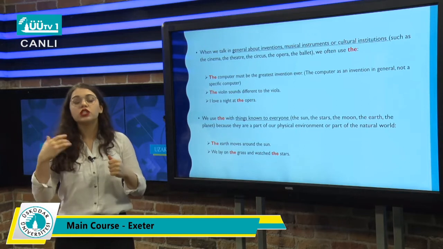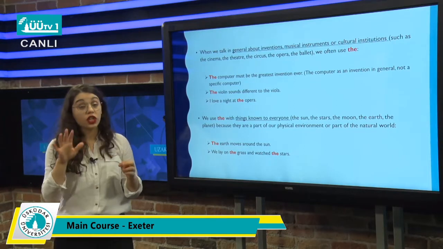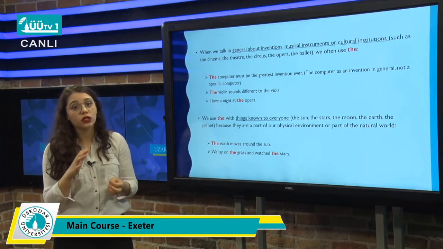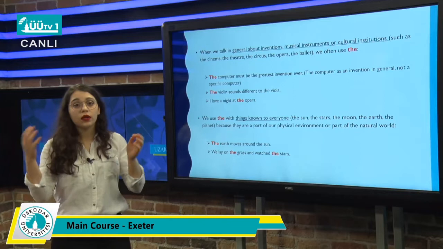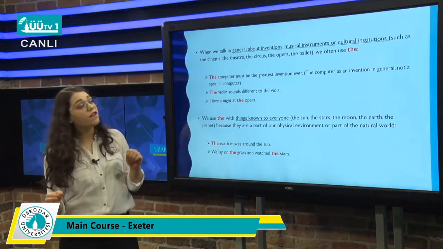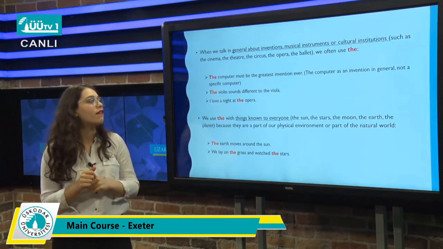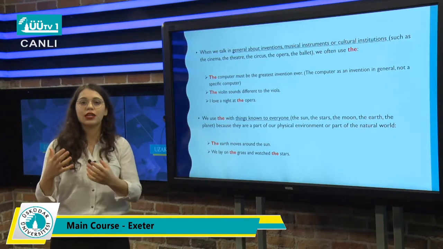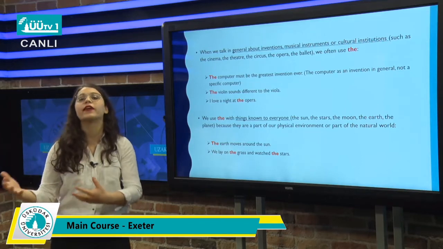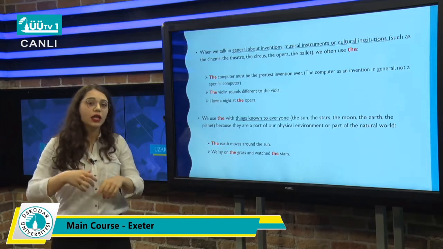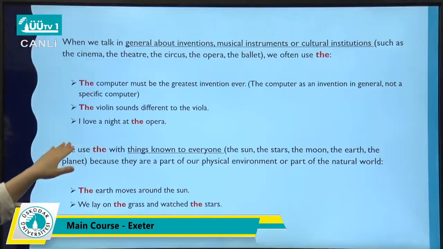And when we're talking in general about inventions, musical instruments, or cultural institutions such as the cinema, the theater, the opera, then we use the. Like, the computer must be the greatest invention ever. So we're talking about the computer as an invention, not a specific computer. Or the violin sounds different to the viola. Again, the musical instrument. I love A Night at the Opera. Again, we're talking about a cultural institution.